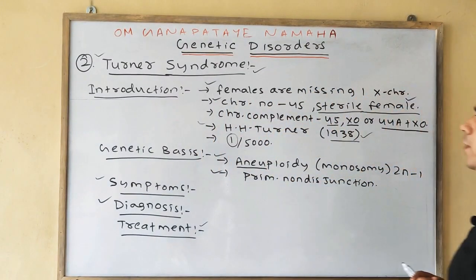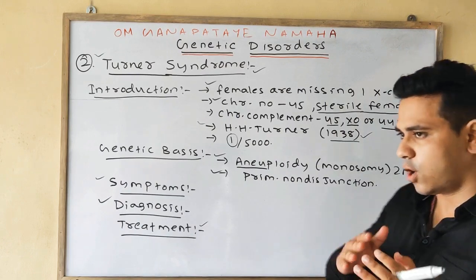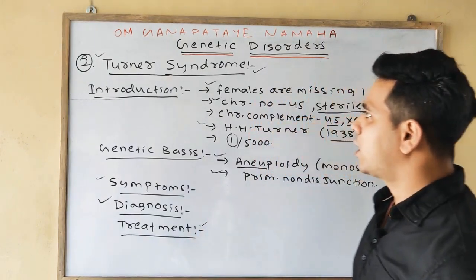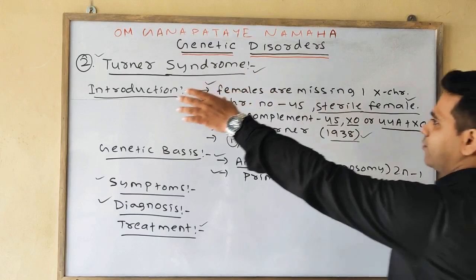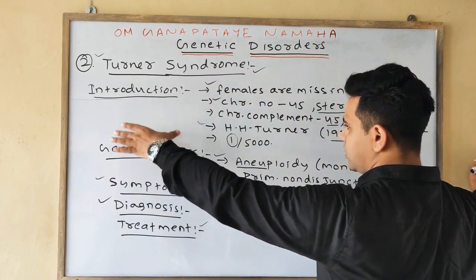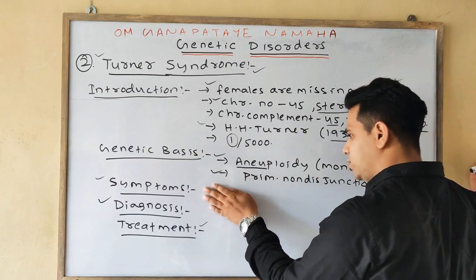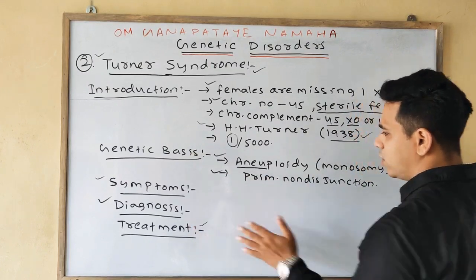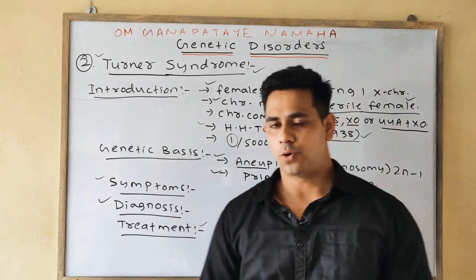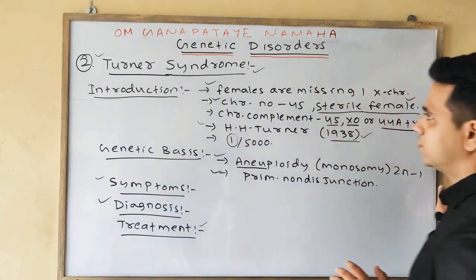So if Turner syndrome comes as a 3.5 mark long type short note, you will first write the full introduction, then you will write the detailed genetic basis, all the symptoms, then the diagnosis and all the treatments of Turner syndrome. Okay, please note down.